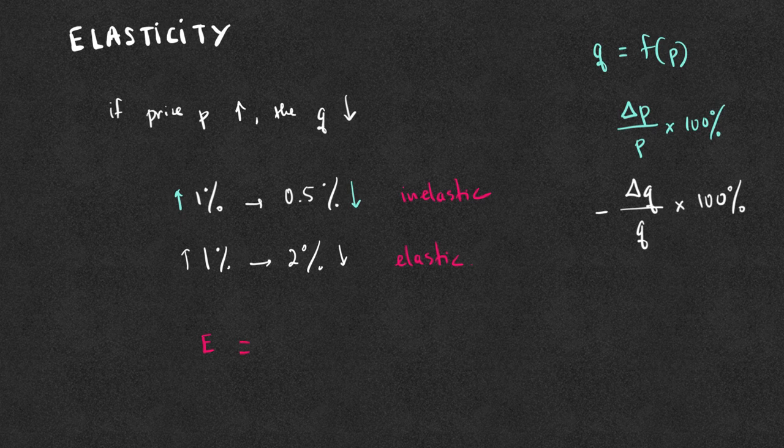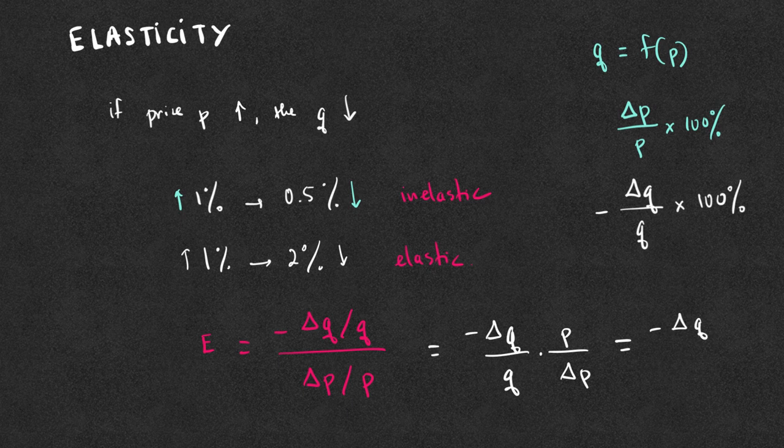E equals the percentage change in the demand, which is negative delta Q over Q, over the percentage increase in the price, delta P over P. If we rearrange this, we have negative delta Q over Q times the reciprocal of the denominator, which is P over delta P. Rearranging this further, we have negative delta Q over delta P times P over Q.